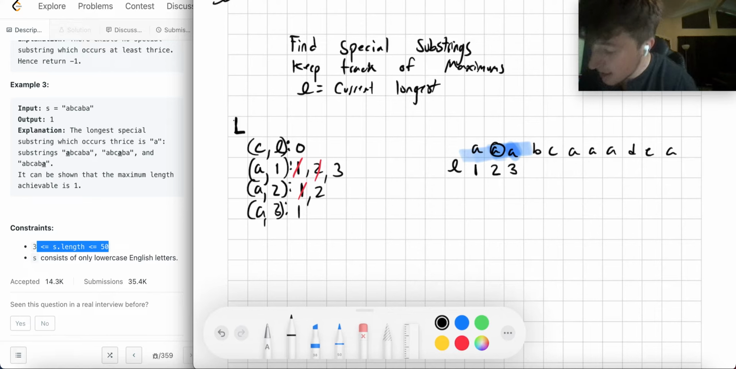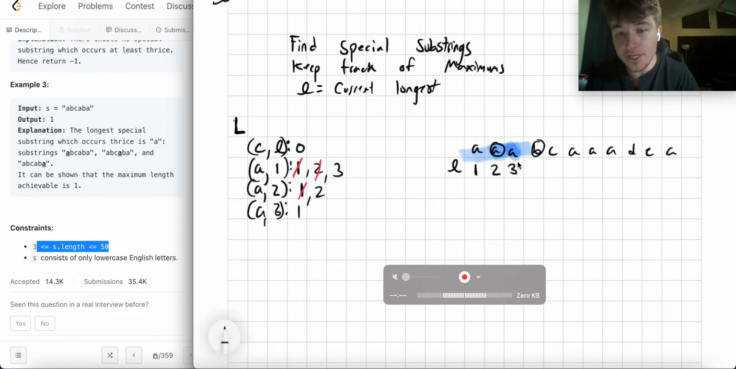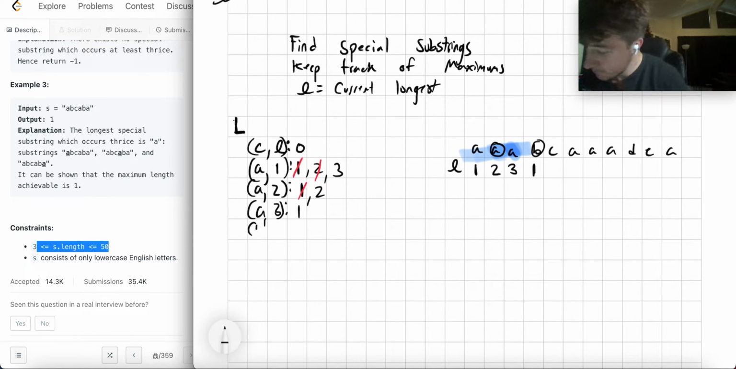So now I look at B. Here's the first example where L is going to reset, right? Because I attach B to A, and I say, can I attach B to A and stay special? No, I cannot. So this becomes a 1 again. So then I create my ledger, B1, 1. And I just go down that path all the way until the end, until I find the longest substring I can create of length 2. So I'll do it really quick, okay?